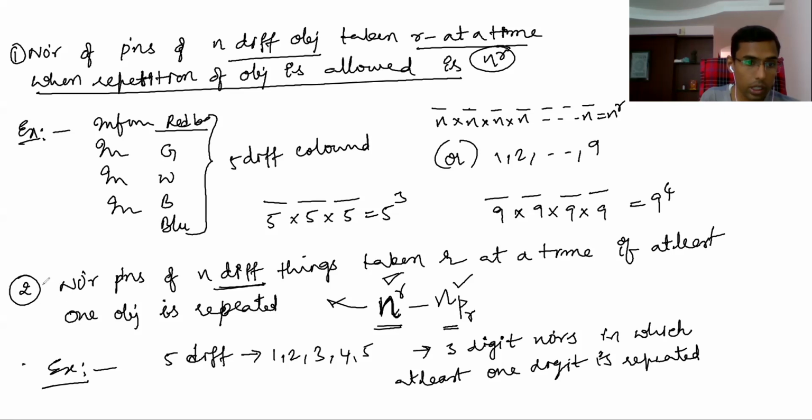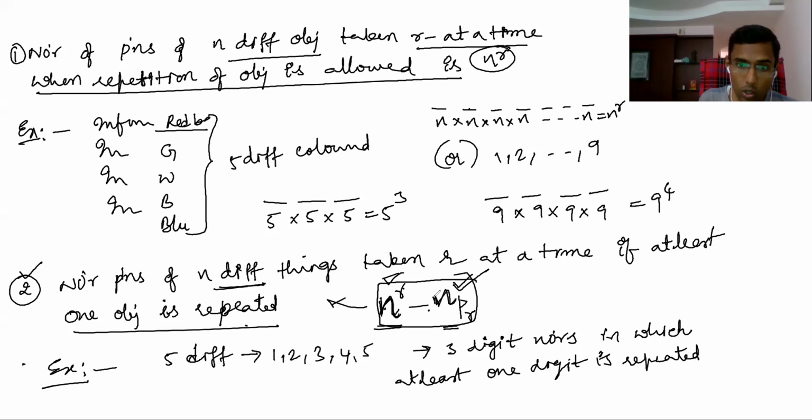All right. So the second point I told: the number of permutations of n different things taken r at a time if at least one object is repeated. Here repetition must be there; at least one object must repeat. How many are those? Total permutations n to the power of r minus no repetition.